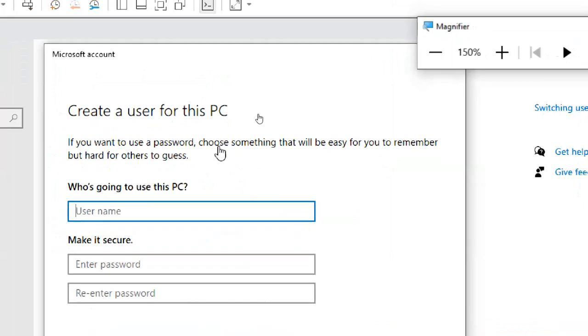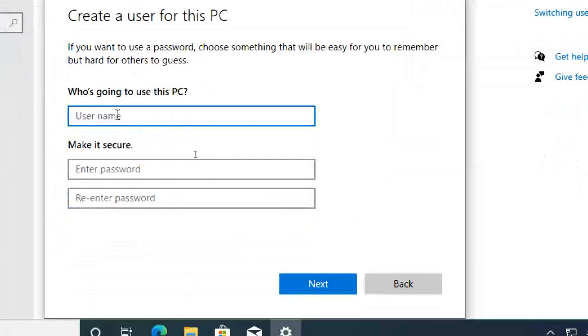So I don't want to give a Microsoft account here. I want a local account only. That's why add a user without a Microsoft account. So I'm giving another account, student 2. My first account, student 1, is the administrator. So the second account is student 2. If you want to give a password for the second account, you can, otherwise you can leave it, not at all a problem. For the second account I don't want to give any password because it's a standard user only, but the first account must have a password because we need security.